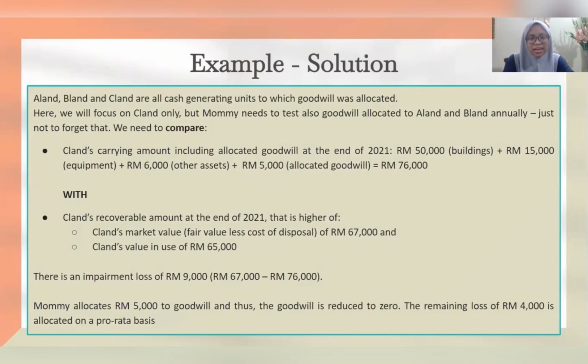So actually, Allen, Bland, and Clan are all cash-generating units to which the goodwill was allocated. However, in this question, we will only focus on Clan. But Mummy needs to also test the goodwill allocated to Allen and Bland annually. Okay? So first, here we need to compare Clan's carrying amount including the allocated goodwill at the end of 2021.